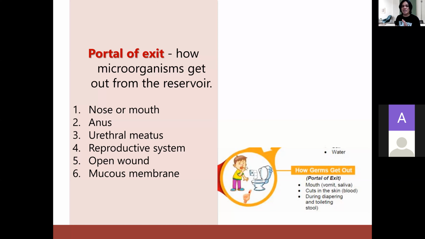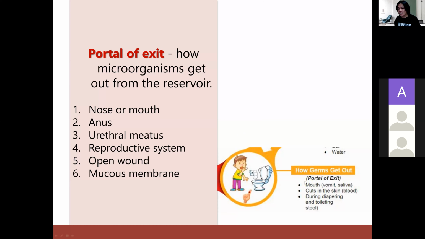There are some microorganisms that exit from the anus. There are some that exit from the wound. Okay? There are some microorganisms that exit or leave the reservoir through the mucous membrane, for example, our eyes. That's why it is important for you as future nurses to know the portal of exit of these microorganisms, and where they live, the reservoir. Why? Because you need to control those things, and that is your role as a nurse.